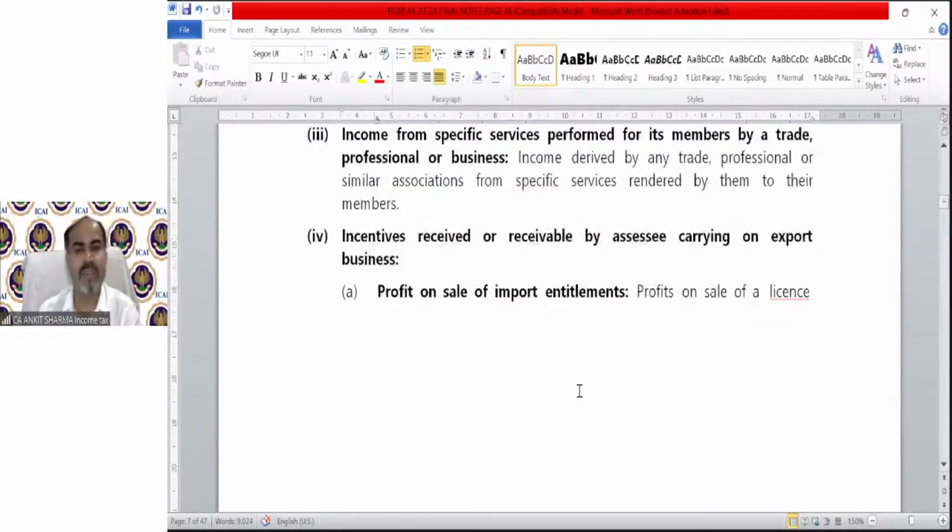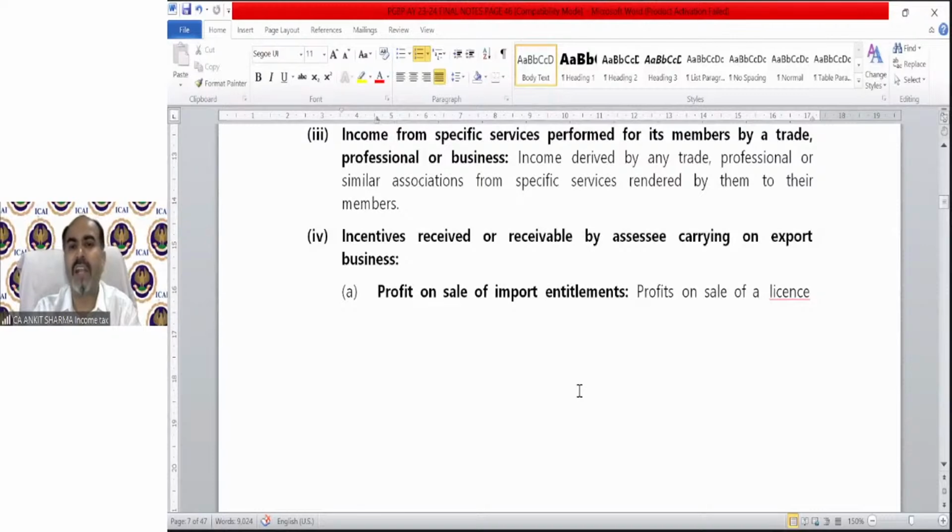Incentive received or receivable by an SSE carrying on export business. So if you are doing an export business, government technically promotes the export business. Government wants that people should export, because in that case we will get the foreign currency and that is going to boost our economy. So government provides various benefits if you are doing export. So incentive received or receivable by an SSE carrying on export business will form part of your PGBP.